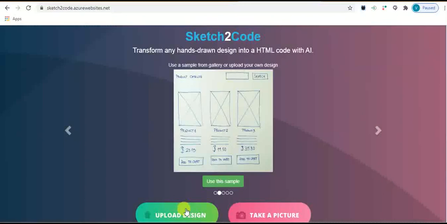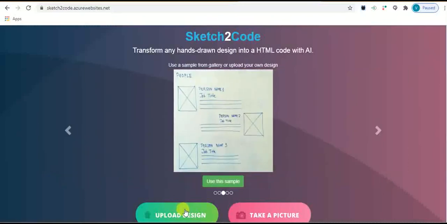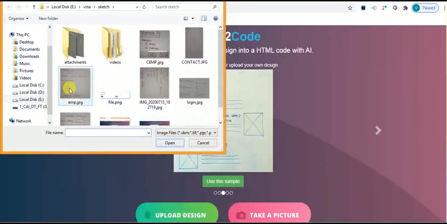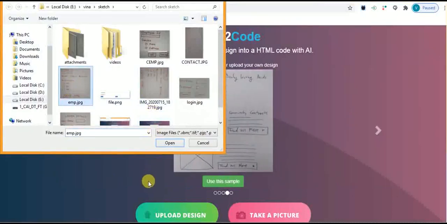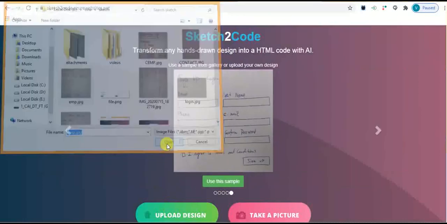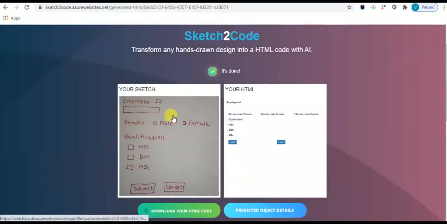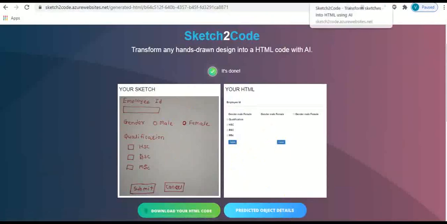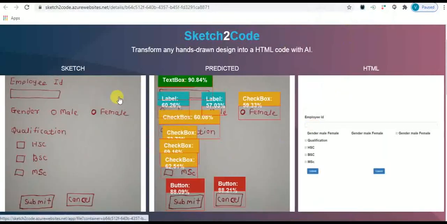Now I will upload my hand-drawn design. Suppose this one. After uploading, the AI model converts this handwritten sketch into HTML format like this. It also shows the predicted object information like this. It tried to identify text boxes, checkboxes, labels, buttons, and convert them into an HTML layout.